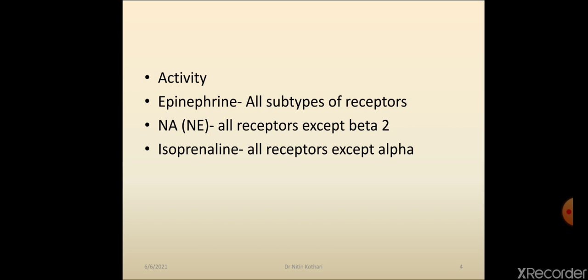Norepinephrine stimulates all subtypes of receptor except beta 2, and isoprenaline stimulates all receptors except alpha. What is another name for norepinephrine? That is noradrenaline, which can be abbreviated as NA. So remember, NA means noradrenaline.